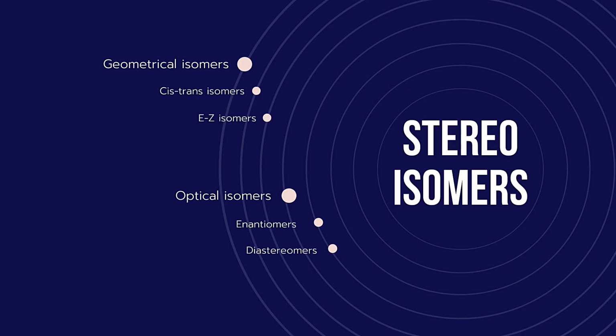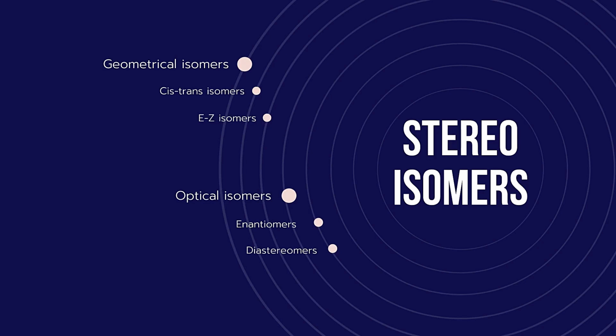These stereoisomers are of two types: geometrical isomers and optical isomers. Under geometrical isomers there are again two types, called cis-trans isomers and EZ isomers. Under optical isomers there are again two types, called enantiomers and diastereomers.